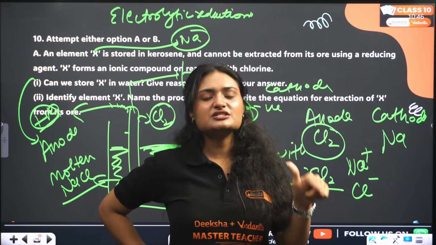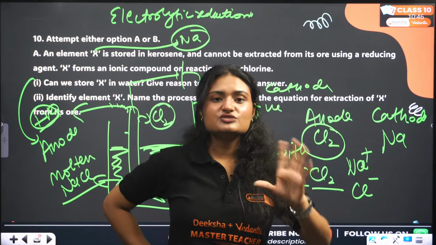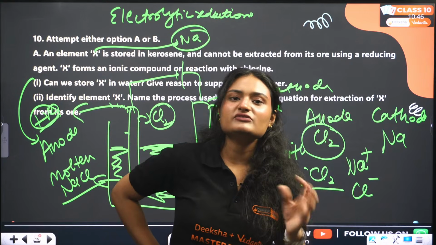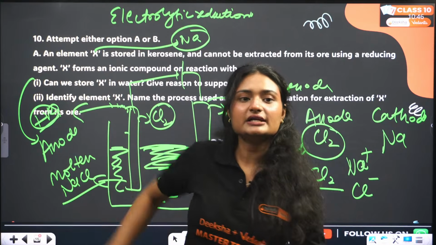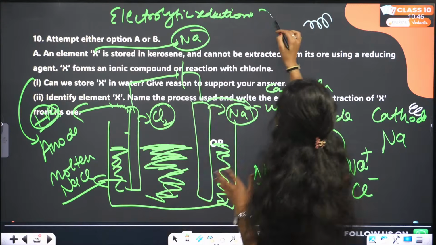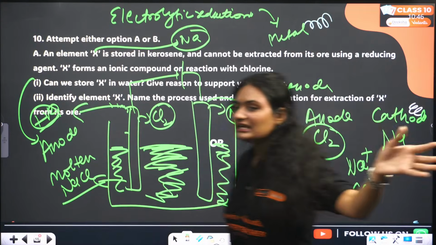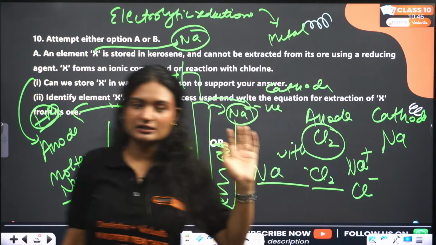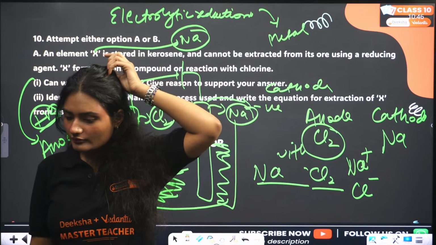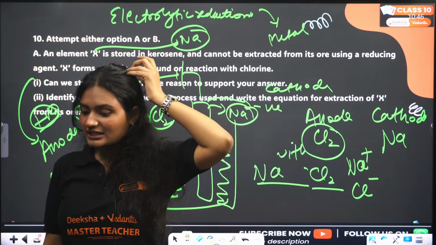This is for metals ranging from medium to low reactivity. Refining means we already have the impure metal, we just want to get the pure metal. Here it is the metal ore we have. From the metal ore we are getting the metal. Clear? There we are refining, here we are getting the metal, right? Yeah, that is electrolytic refining.